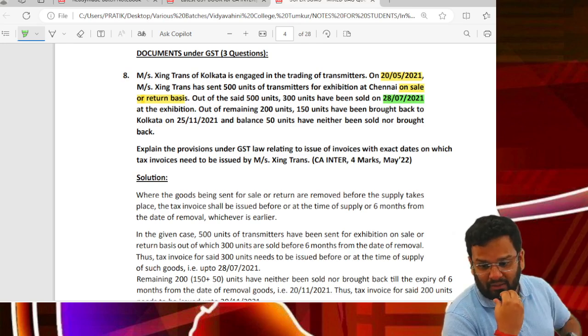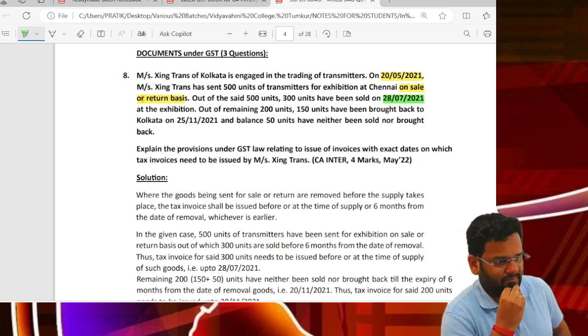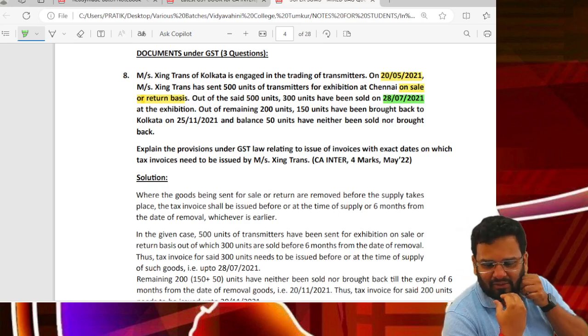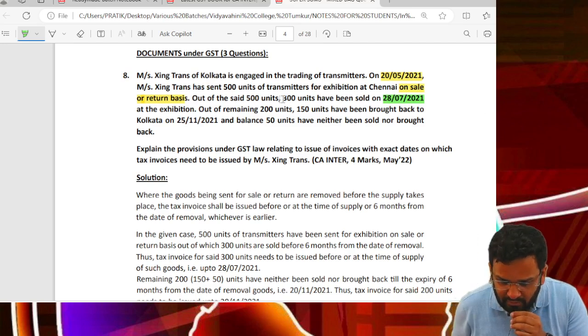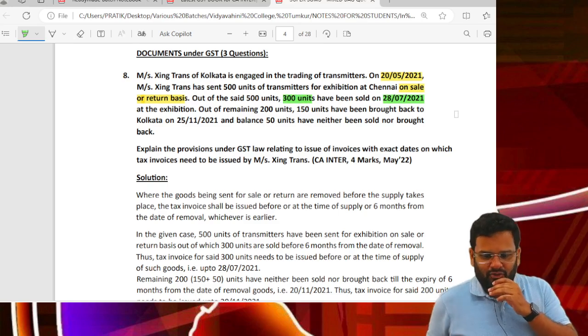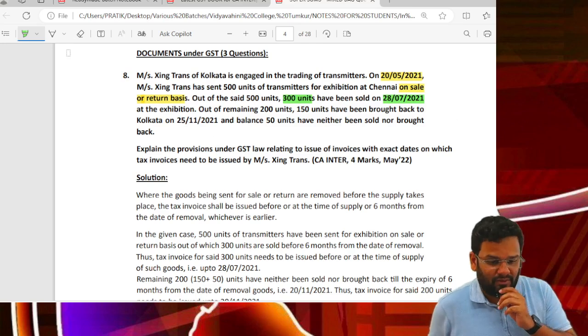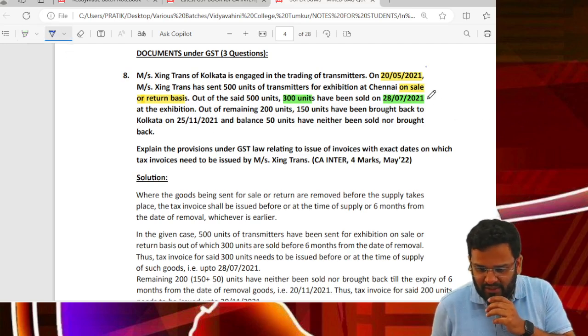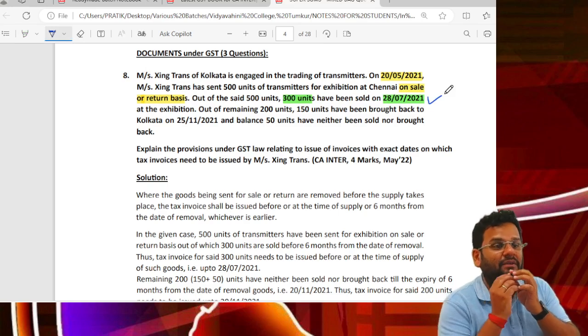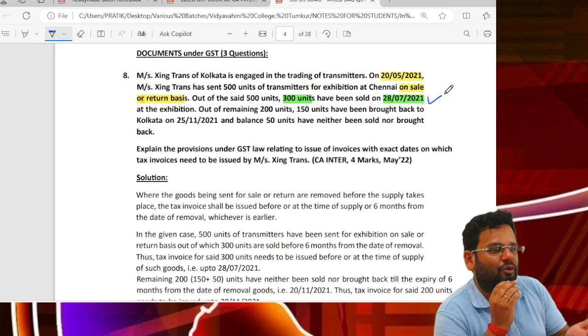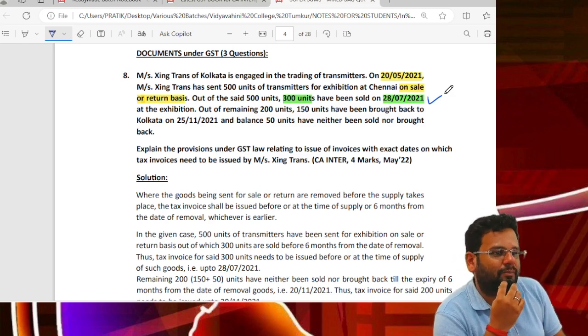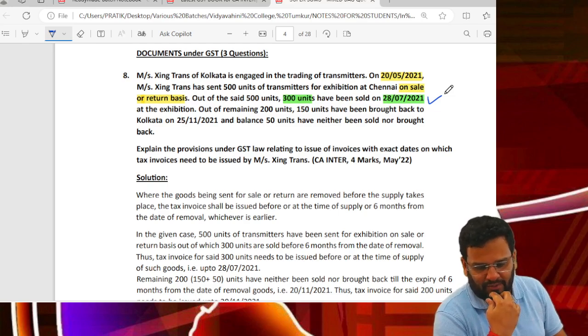I had time till 19th November. But 300 are already sold on 28 July. So for this 300, the time of supply will be very simple. The date of making invoice will be 28 July at the exhibition.